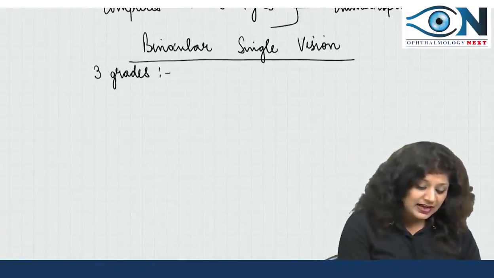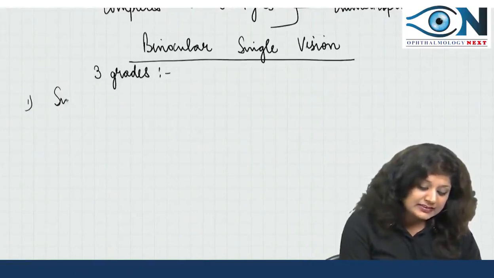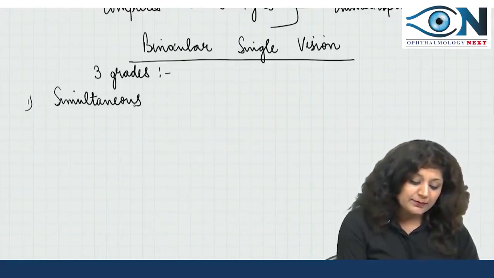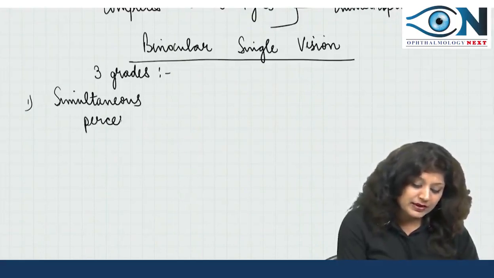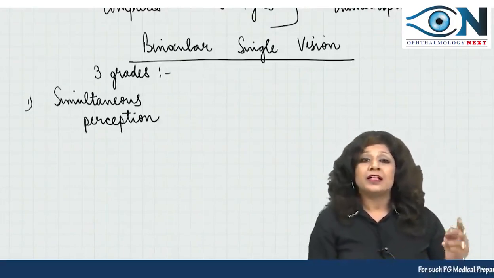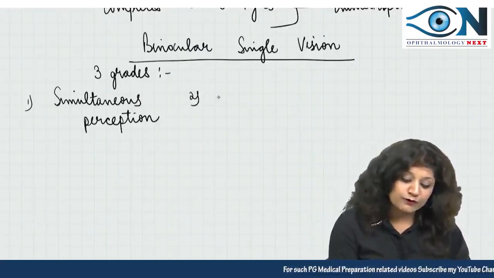The 3 grades are: first is the simultaneous perception. You should be able to see both the images simultaneously. That is called simultaneous perception. Then our retina should fuse them.